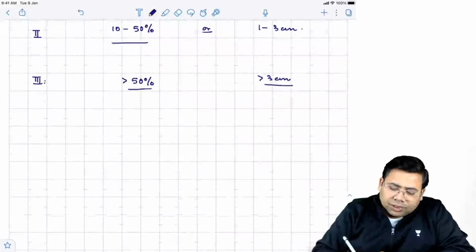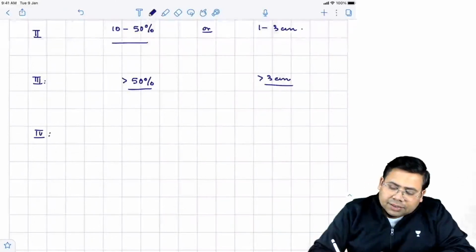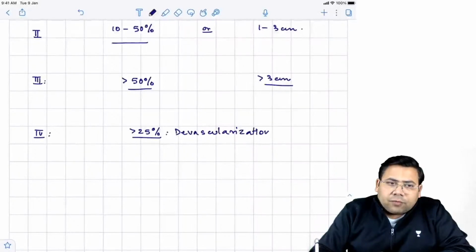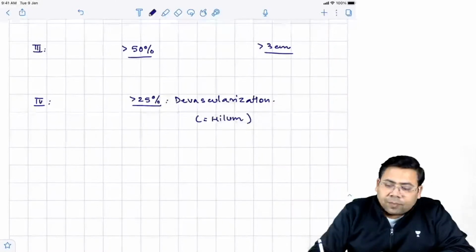What is grade 4, students? Grade 4 is more than 25% devascularization, and this qualifies as a hilum injury.